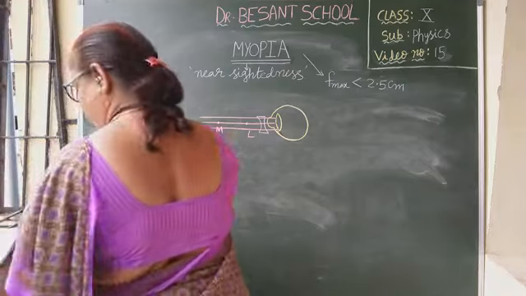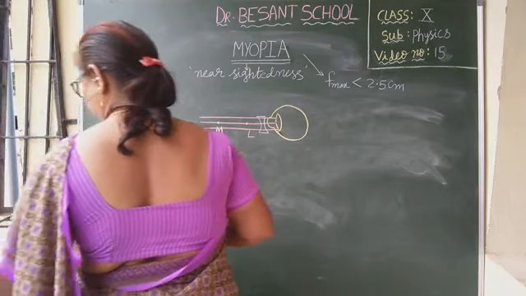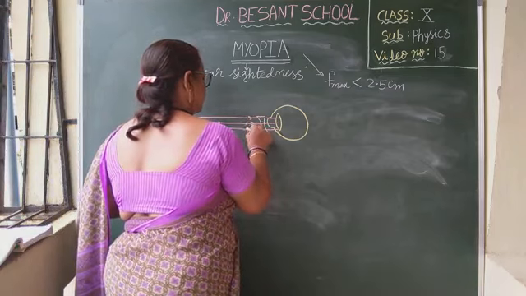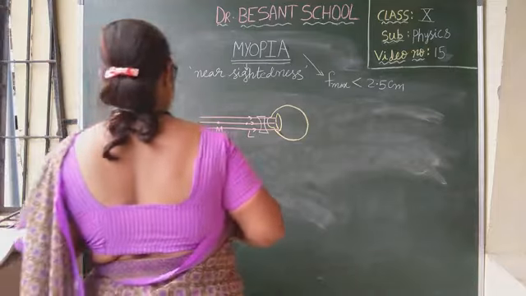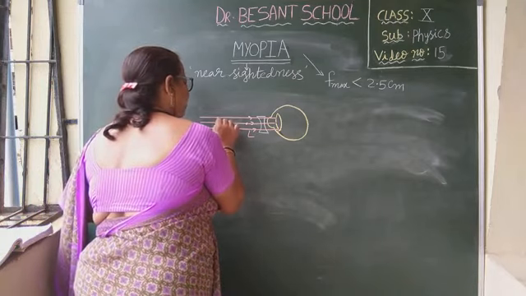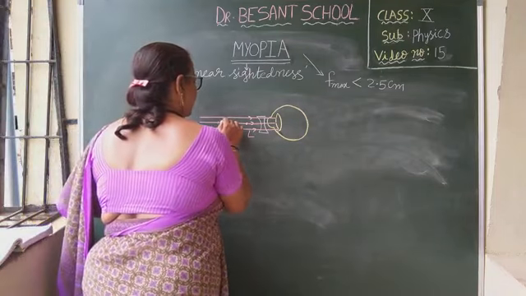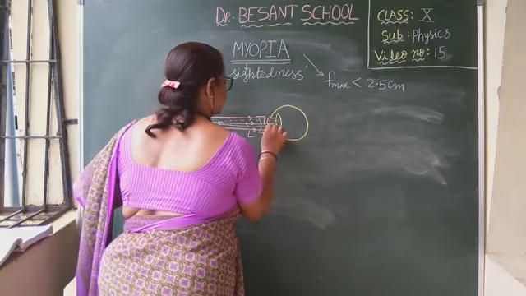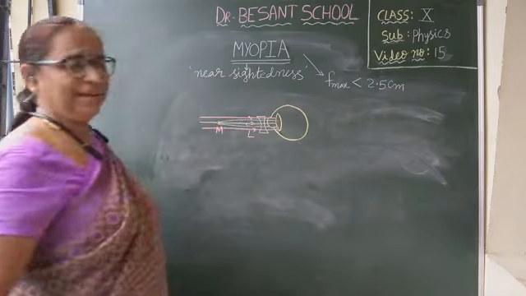Now what will happen by using this concave lens? The object is somewhere at infinity and the image of that object is made to form exactly at M. From this image, the rays pass like this and touch the eye lens.